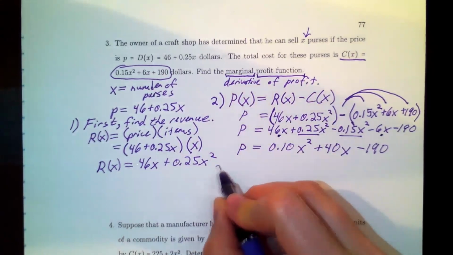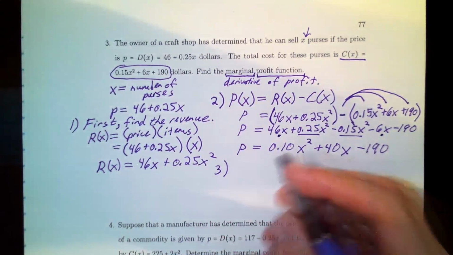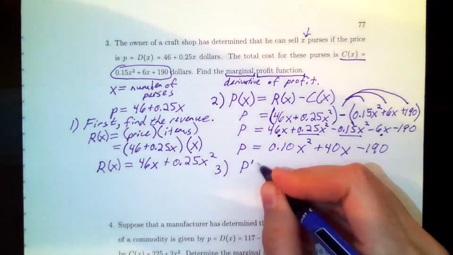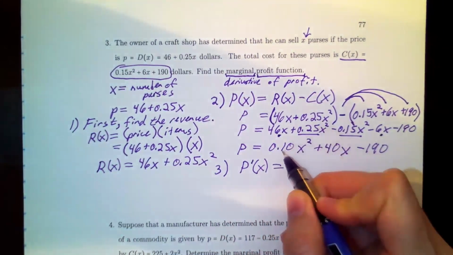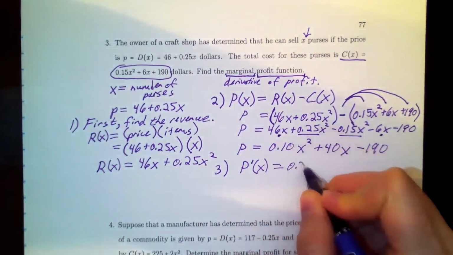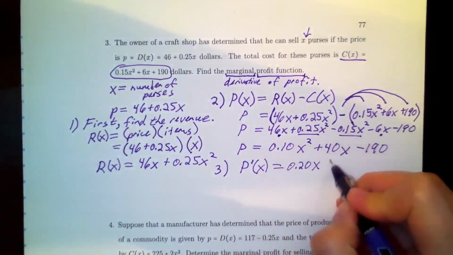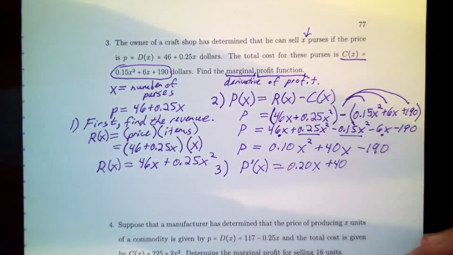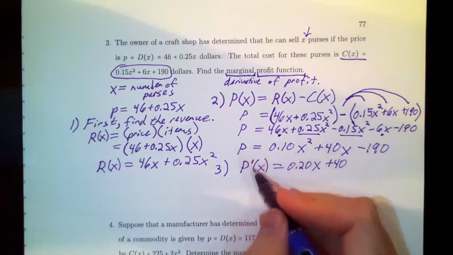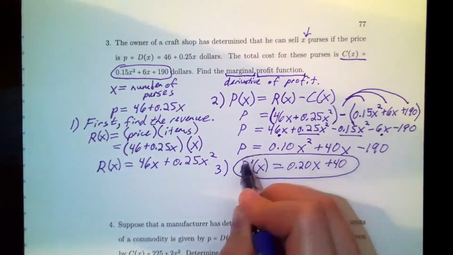So we'll make that step 3. Now that we have the profit function, let's take the derivative of it. P prime of x, we have a power rule there, 0.10 times 2 is 0.20, x to the 2 minus 1, derivative of 40x is 40, and the derivative of negative 190 is 0. So this is my marginal profit function.